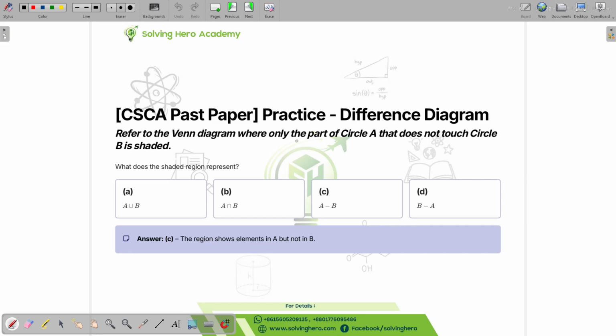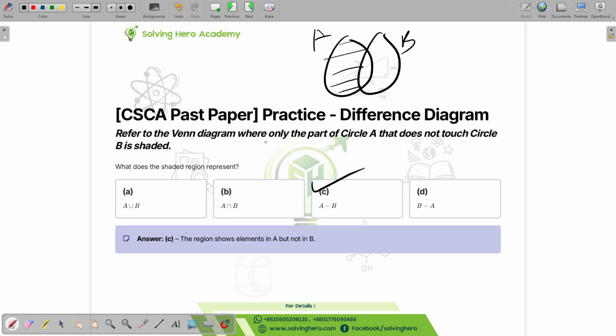Refer to the Venn diagram where only the part of the circle that does not touch the circle B is shaded. So this is obviously going to be A minus B. Why? If we have this and this, then A minus B will be something like this. It just hates B. It only takes the part that belongs to A. This is A, this is B.